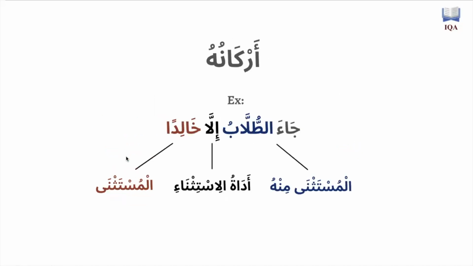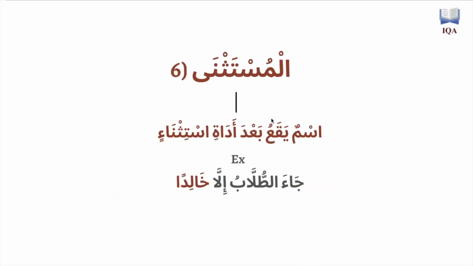So what I want people to remember in this video is that when you have adat istithna, whether it be illa or any of these other ones, it's going to be made up of three parts. You're going to have the adat istithna, like illa, for example. The word that comes before it is going to be called the mustathna min, and the word that comes after is going to be called the mustathna. The mustathna is going to be mansub most of the time, as we're going to cover, and that is why it is considered one of the mansubat, one of the nouns that is mansub.